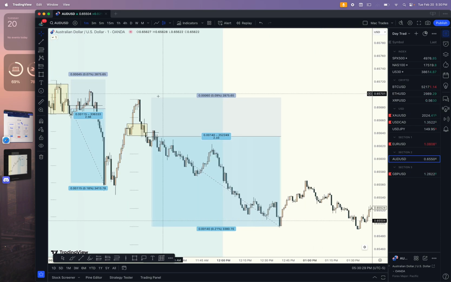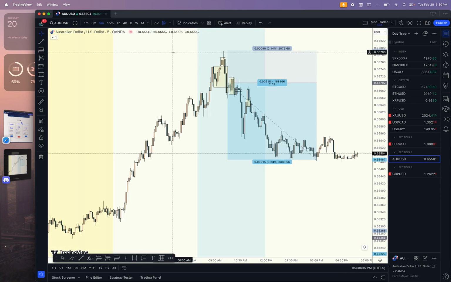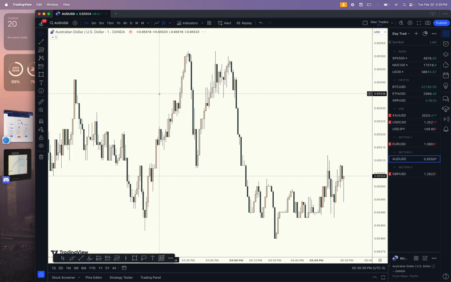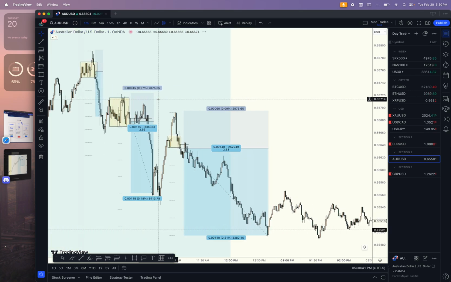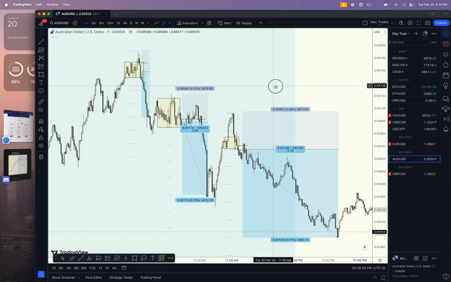Last trade of the day. These are my favorite models here. As you guys can see, this model was the same model that formed on the M5 time frame. Those are some of my favorite models to trade. They're very, very straightforward. So a little bit of accumulation, manipulation, then price breaks down. We have a little bit of inefficient pricing within that accumulation, and price returns back into that. That's where we took our entry. Stop loss was 6 pips, targeting 14 for about 2.33% return.